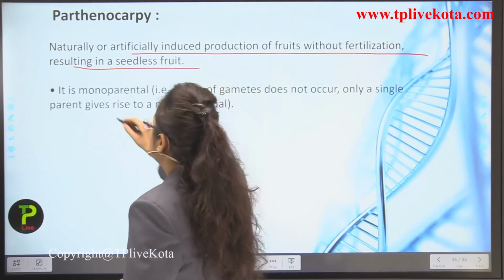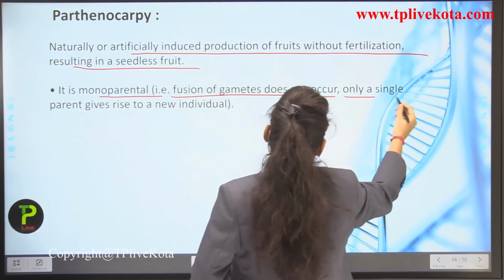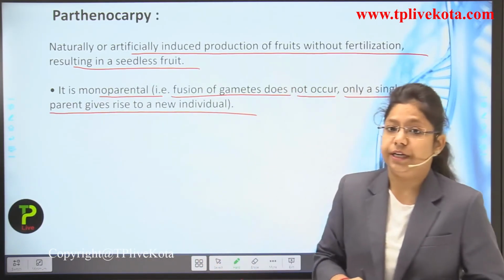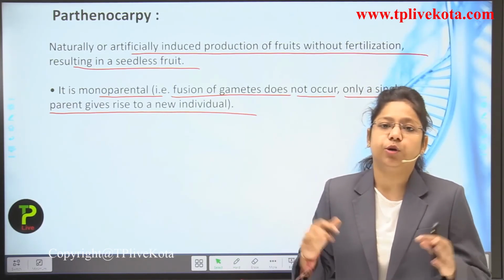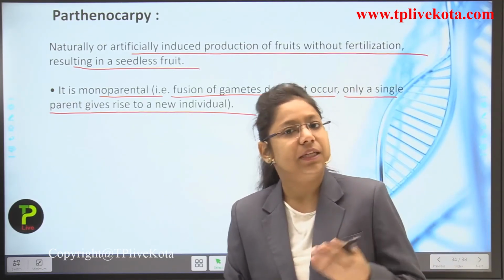It is monoparental, that is, fusion of the gametes does not occur. Only a single parent gives rise to the new individual. We do not need both the male and the female gamete for fusion or for developing the zygote.